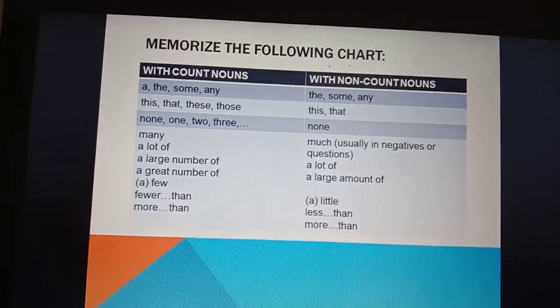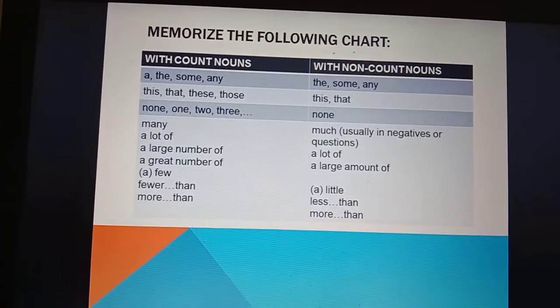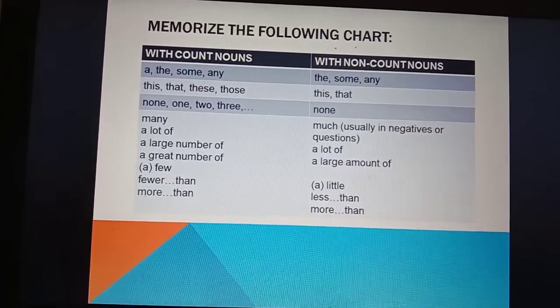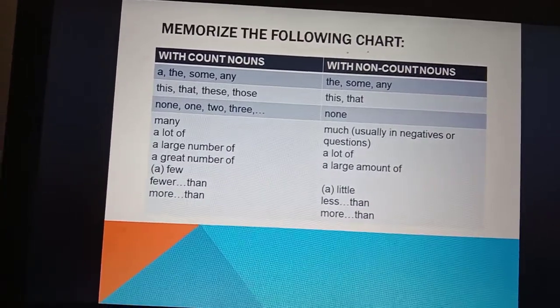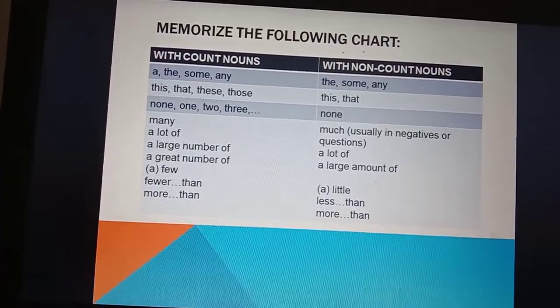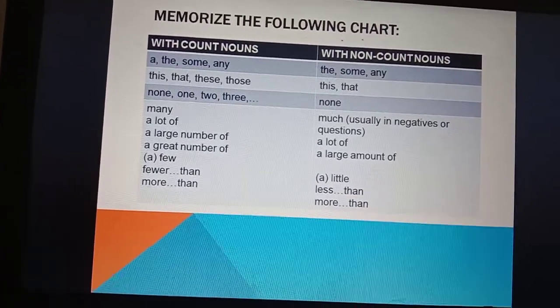And with count nouns, you can use none, one, two, three. But you cannot use numbers for non-count nouns.